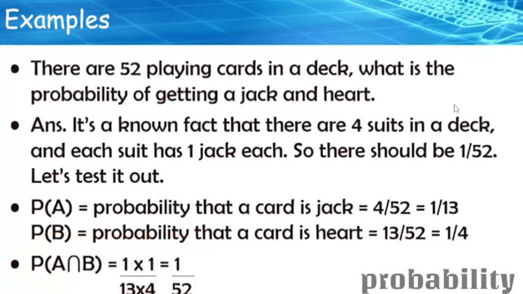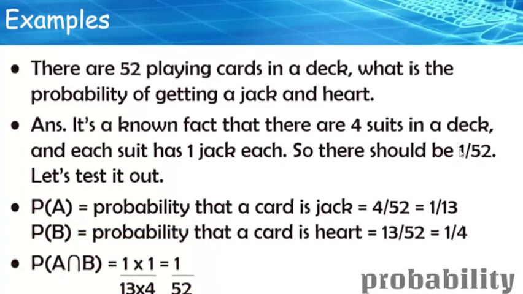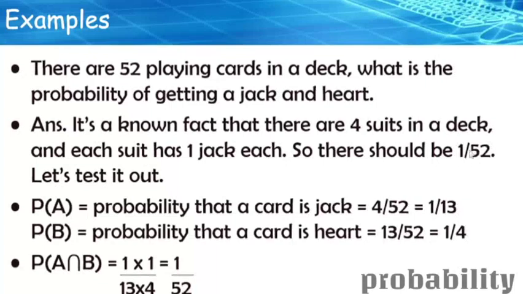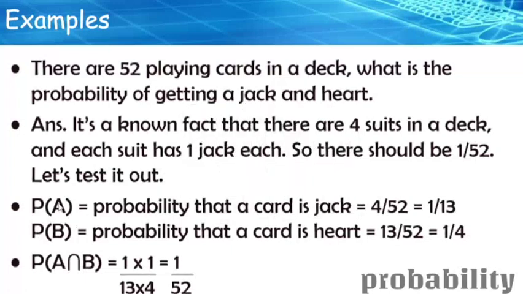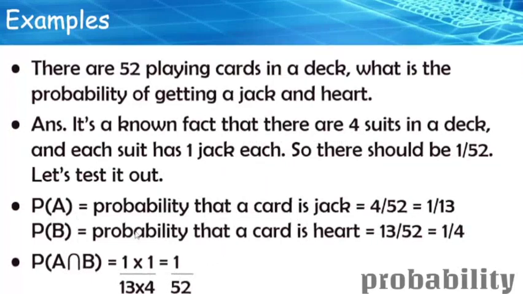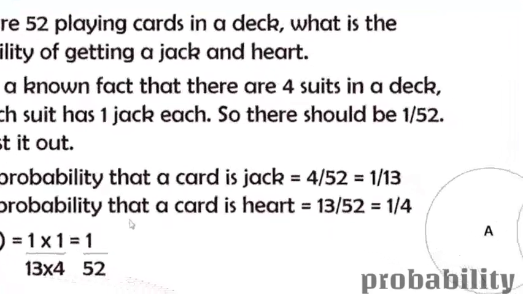Initially we actually already had the probability of this. The number of favorable outcomes is only one: you have one unique card, which is the Jack of Diamonds, out of a total of 52 possible outcomes. So we just verified that P(A ∩ B) is equal to P(A) times P(B). The previous properties we saw, and this will be the diagram.